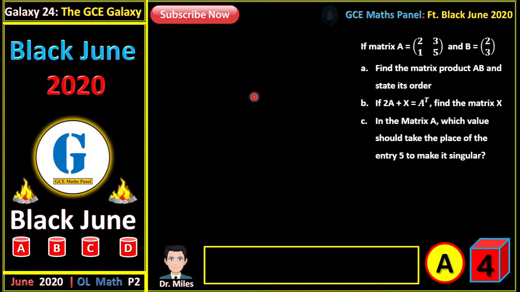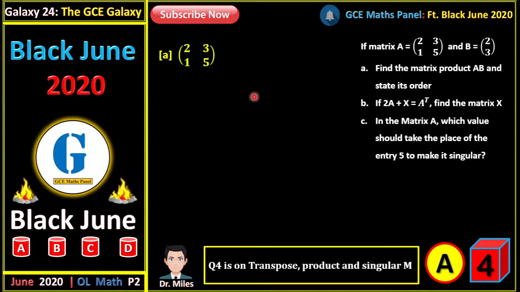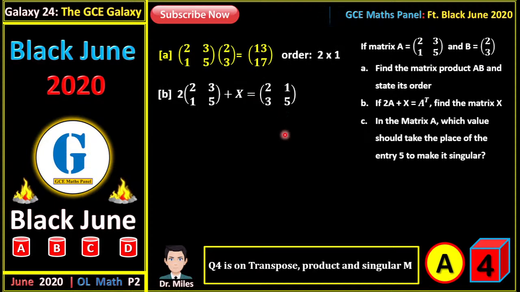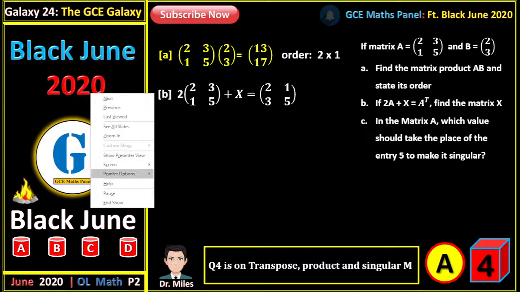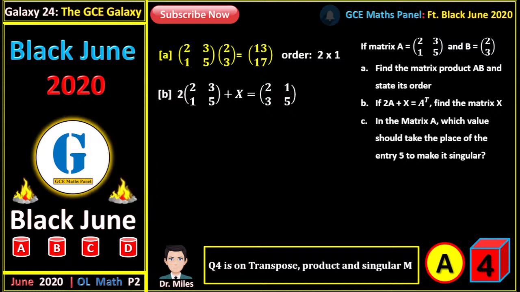So let's do our multiplication and see what we will have. After multiplying, we have 13, 17 as the product AB, and the order is a 2 by 1 matrix. Equally, we can know the order of the matrix from here: the order of the resulting matrix will be the number of rows of the first matrix by the number of columns of the second matrix.